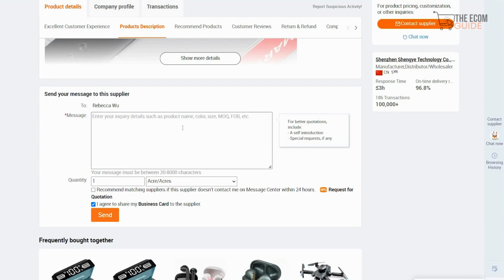You can even send them a message by typing it over here, mentioning the quantity that you want, and obviously they will get back in touch with you.